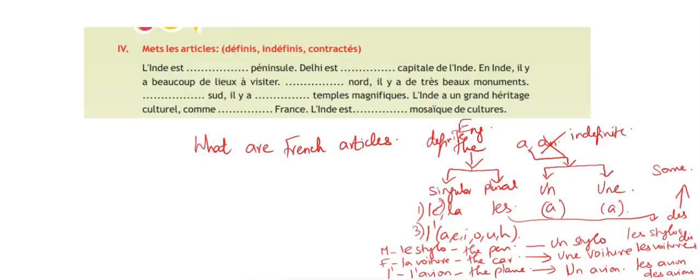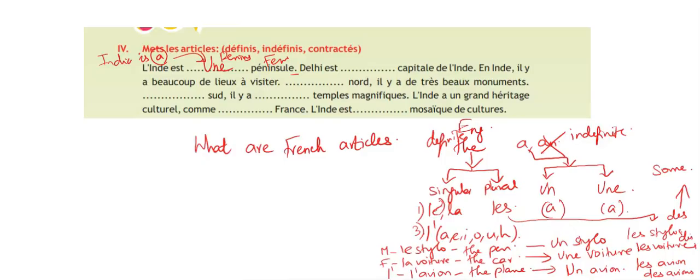So the first one: land, a peninsula. Une péninsule, so it is a feminine noun. So the sentence is "India is a peninsula". This "a" we are converting into une. But in the English language the "a" doesn't carry masculine or feminine, so you have to rewire your brain that in French we have a masculine "a" and a feminine "a".